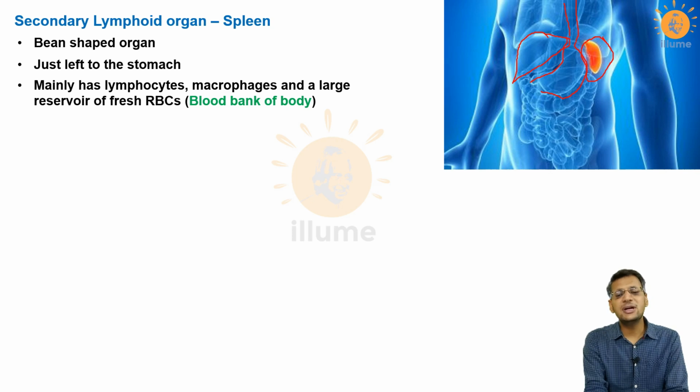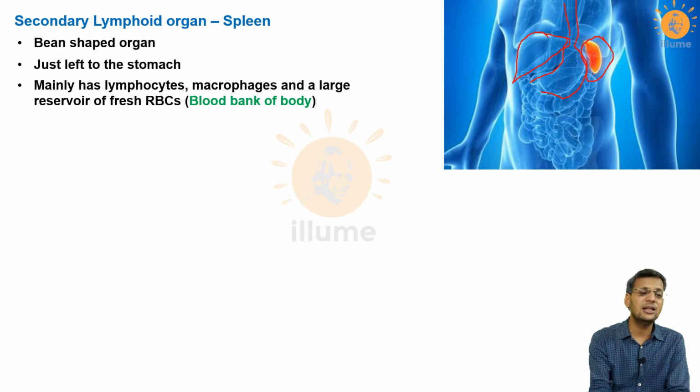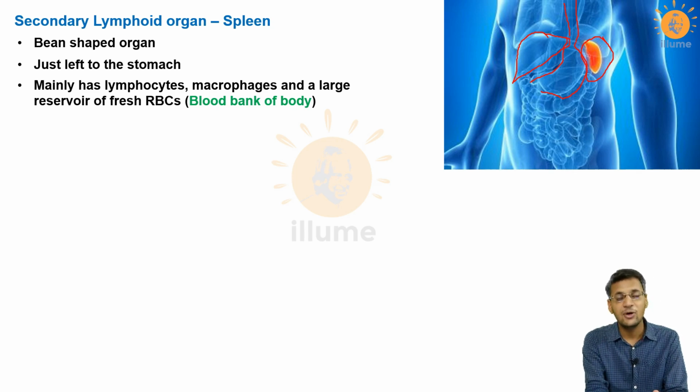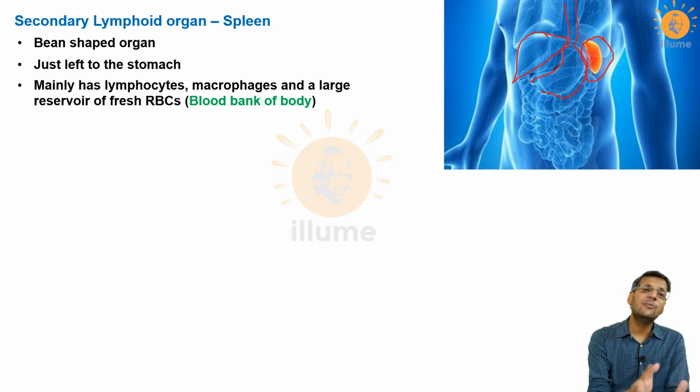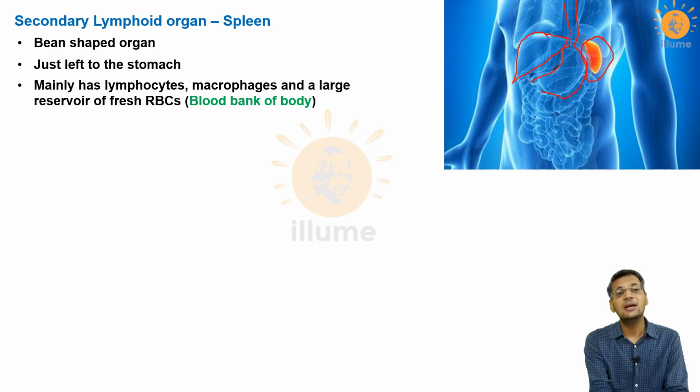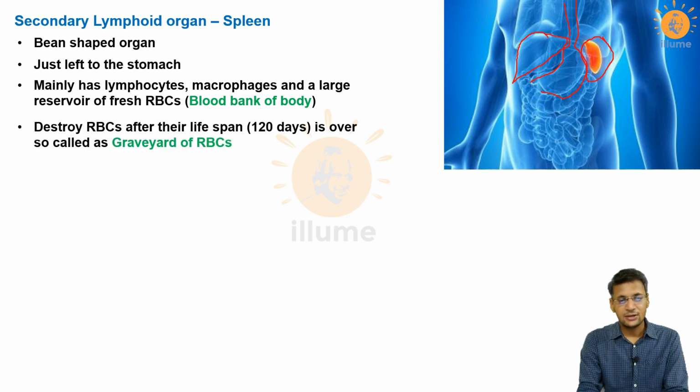Plus it has lymphocytes and macrophages, so whatever blood enters into the spleen, any antigen, pathogen, or toxin present in the blood would get into the spleen, and the lymphocytes and macrophages present in them would clean up the entire blood. So as lymph nodes act in the purification of lymph, similarly the spleen helps in the purification of blood.